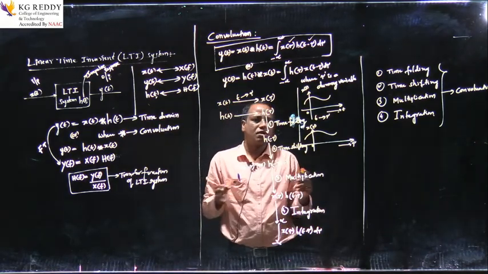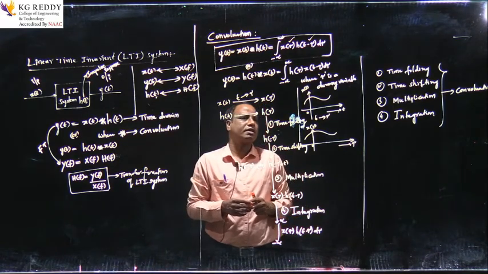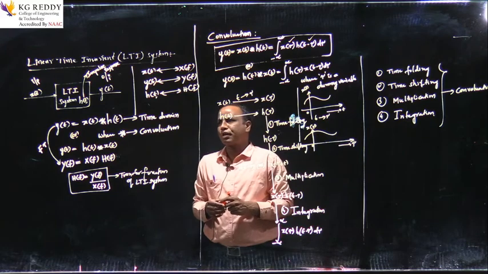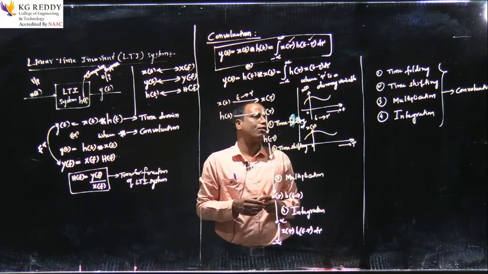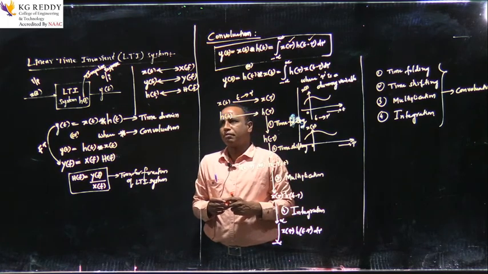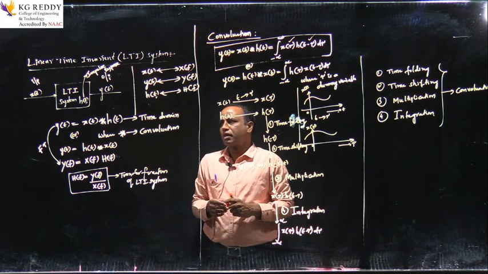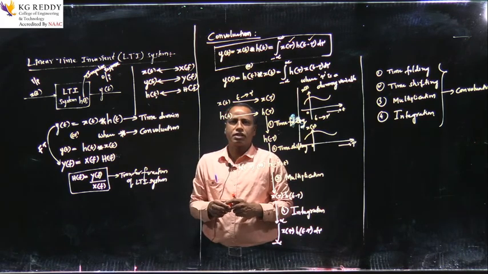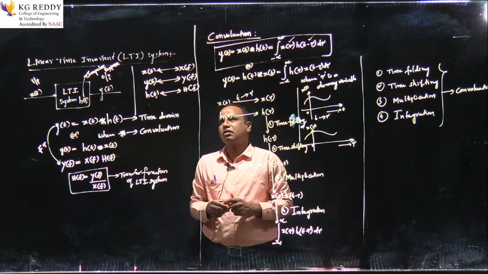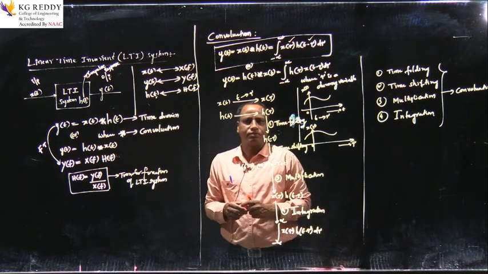So this is a brief understanding of convolution. It is not simply a mathematical operation. Convolution involves these four operations. If you want to determine the response of a linear time invariant system, you should determine the convolution of the input with the impulse response, and that is nothing but the response or output of the linear time invariant system. That's all.